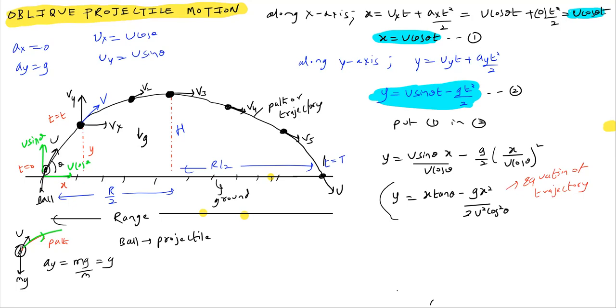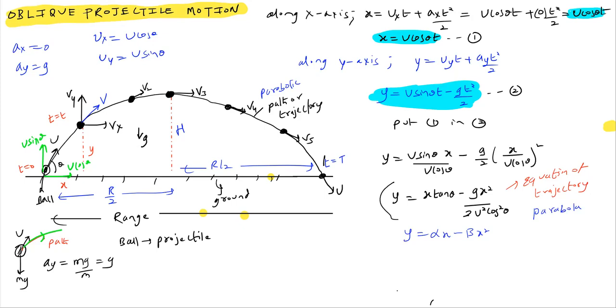It will move in a path. How does this equation represent a parabola? y equal to alpha x minus beta x square. So this equation of trajectory represents a parabolic equation. Therefore, what is the path of the trajectory? Parabolic path.